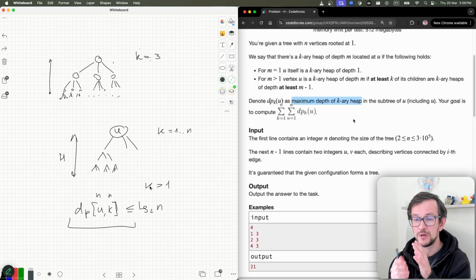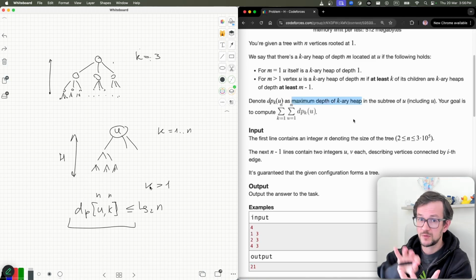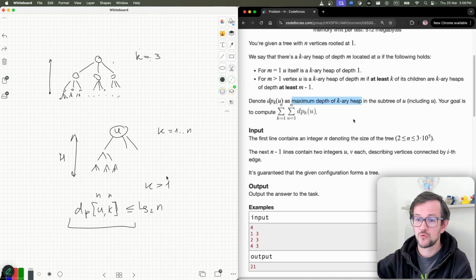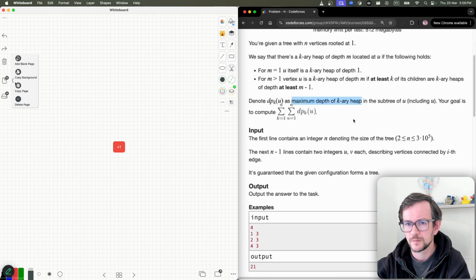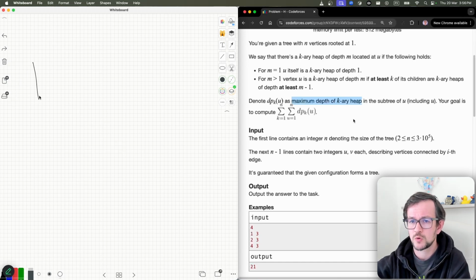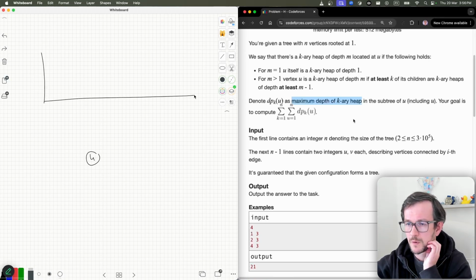So we kind of invert the perspective. We're trying to find the height for the number k. Let's invert it: let's calculate k for the height, because there is a smaller number of possible heights. You can think about it like this. Let's look at some nodes. You have some values here, and this is k. When you increase k, the height will only decrease.